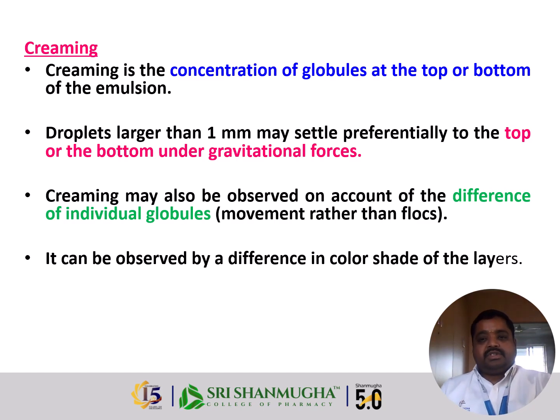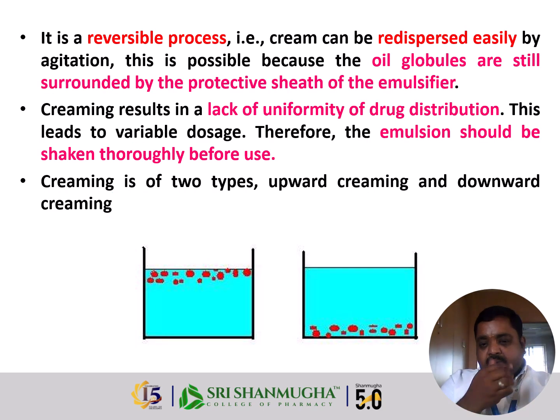Creaming is the concentration of globules at the top or bottom of the emulsion. Droplets larger than 1 mm may settle preferentially to the top or bottom based upon gravitational forces. Creaming may also be observed because of differences between individual globules, seen as a difference in color, shade, or layers, as in the picture. It is a reversible process.